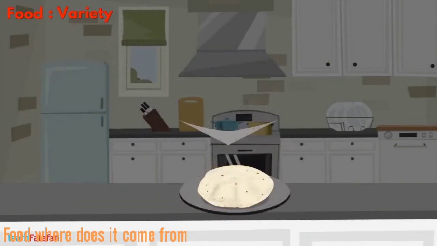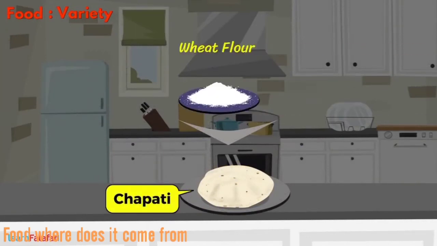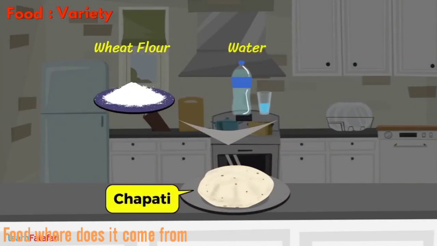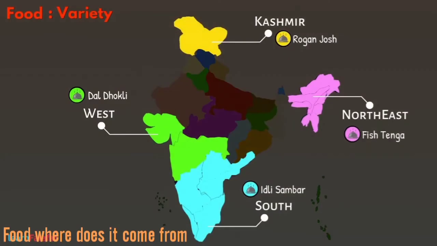Similarly, chapati needs wheat flour, water, and oil. We see a variety of food dishes in different regions of India. Here are some of the famous dishes in these regions. Try to find out the ingredients used to prepare these dishes.